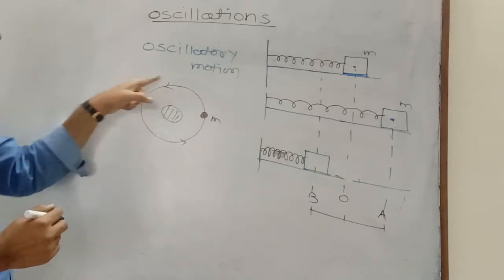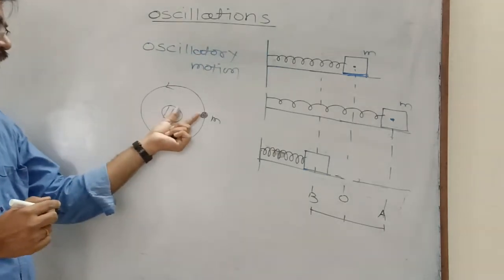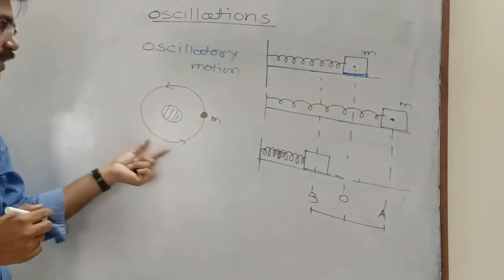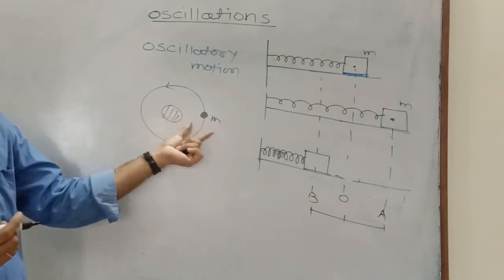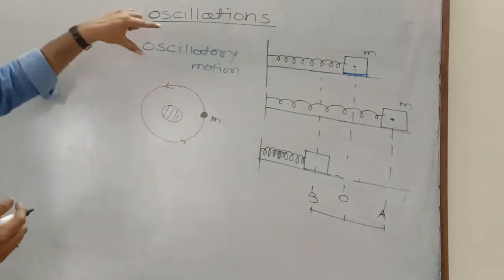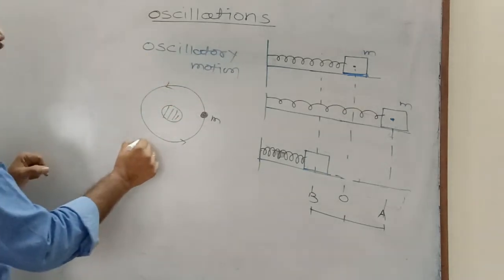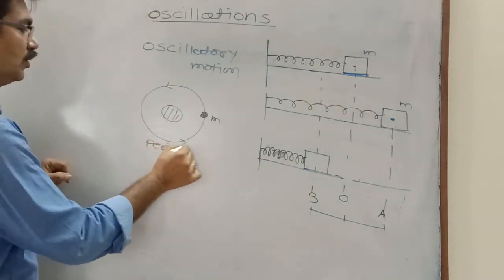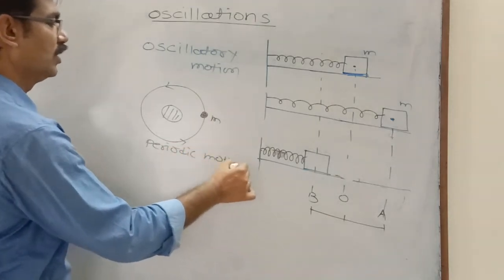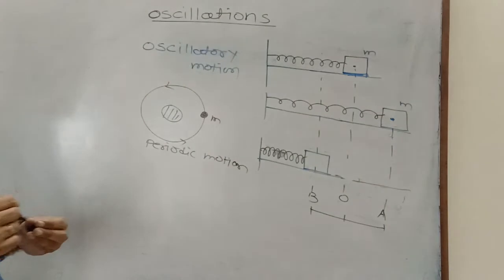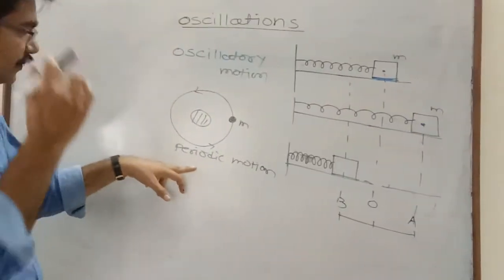A set of movements repeats again and again at equal intervals of time. This type of motion is called periodic motion. Though it is a circular motion, it is also a periodic motion, because here the set of movements repeats again and again after regular intervals of time.